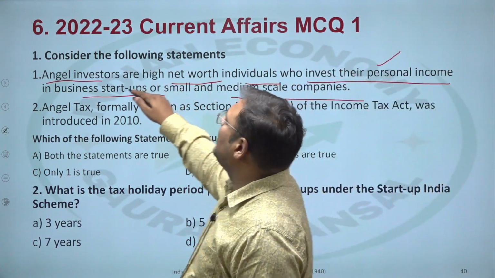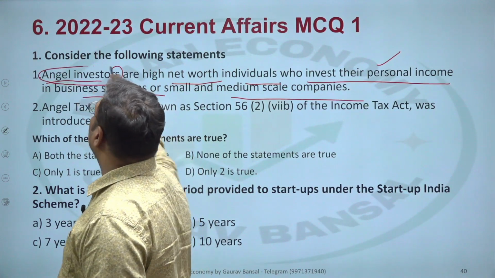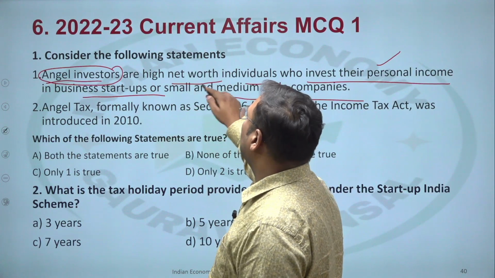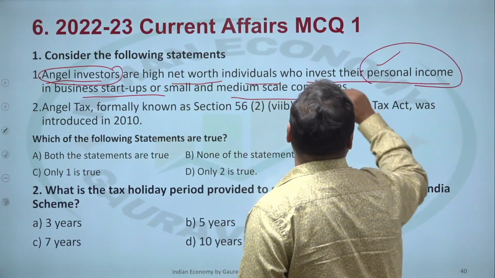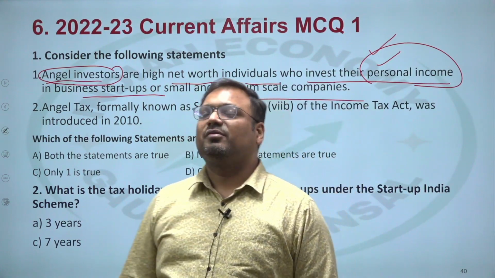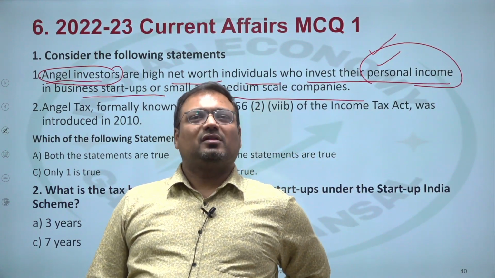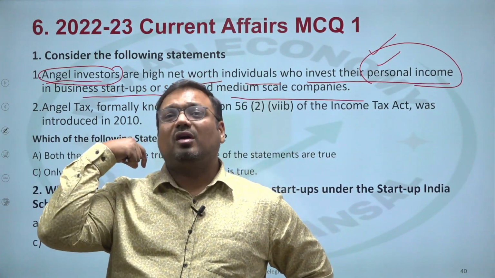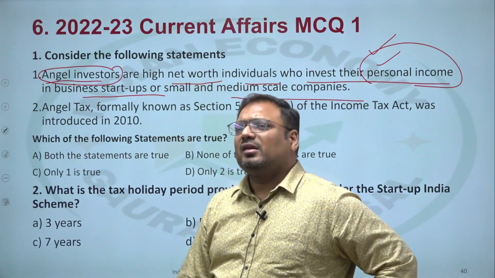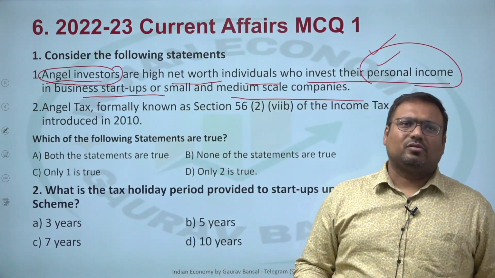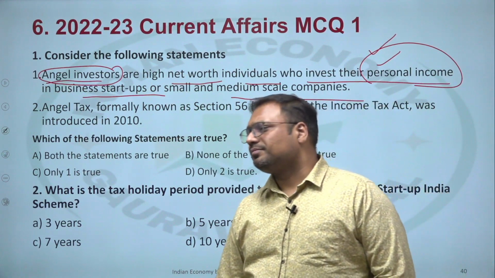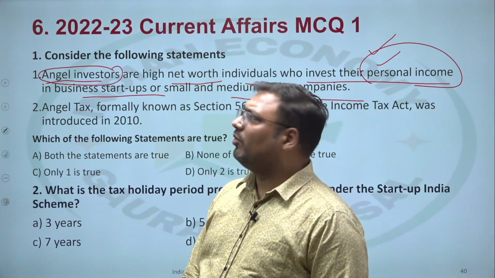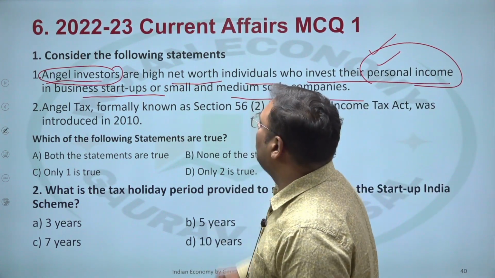What is the difference between angel investor and venture capital? Both are very, very similar. The difference is angel investors are high net worth individuals. They are rich people who invest their personal income, their personal wealth. This is very important. Whereas venture capital are funds managed by professional managers. There is a company in which other rich people are depositing their money, and they expect this company to give them better returns. So there are so many different funds which invest in startups and multiply their valuation over time. So one is correct.